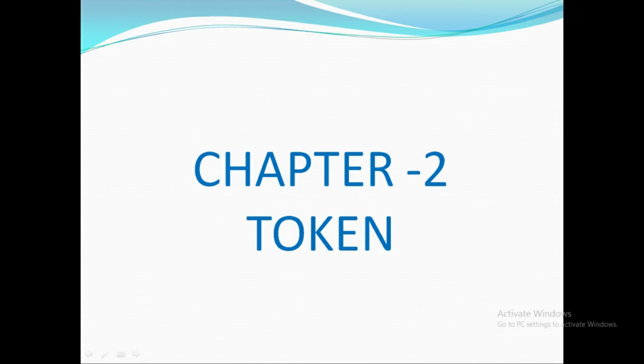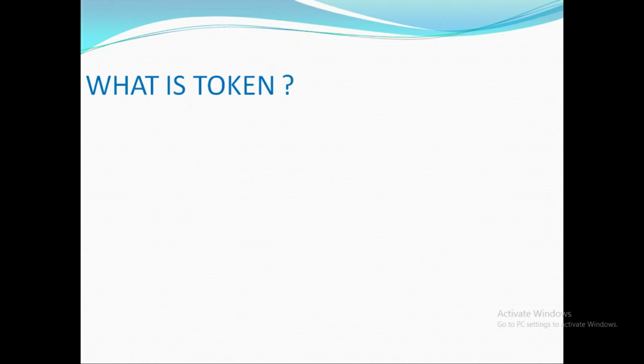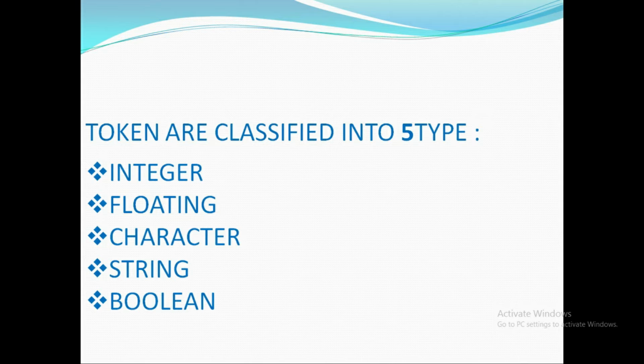So let's start with chapter 2, token. So guys, what is a token? It is the smallest individual unit which is used for a specific task in a program. It has mainly 5 types which are most important and very useful.